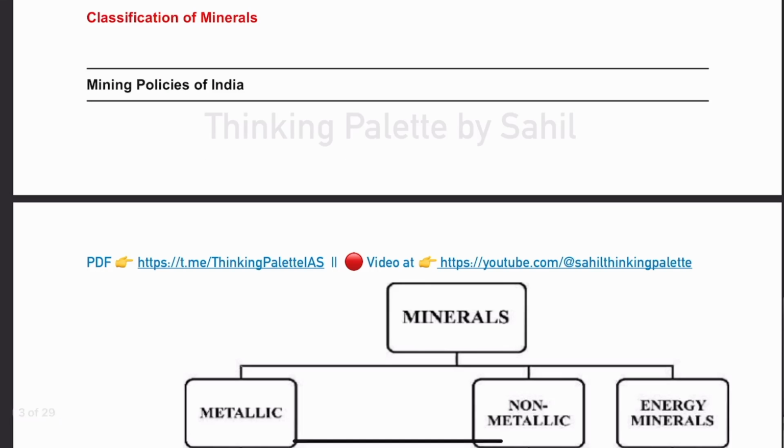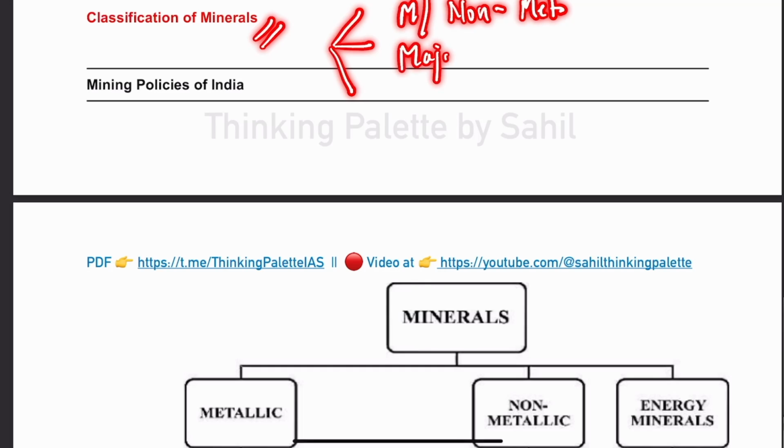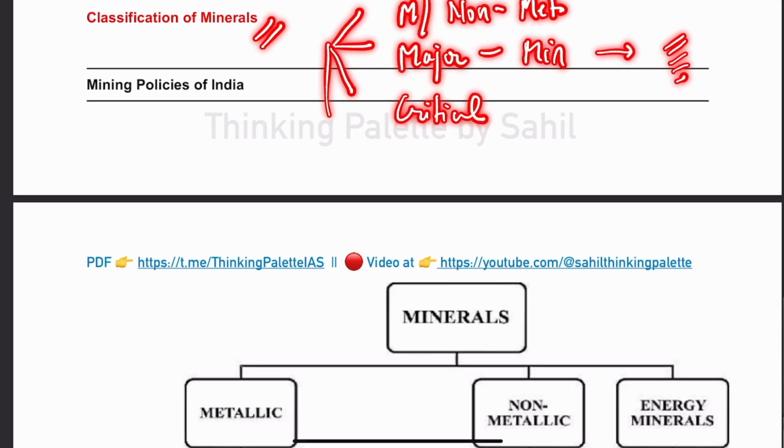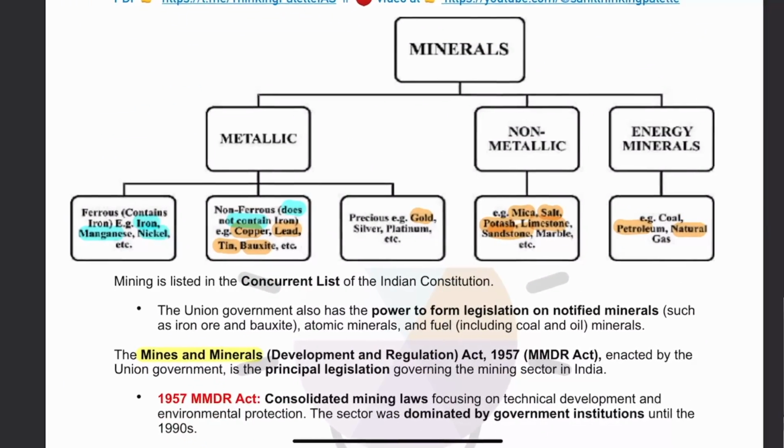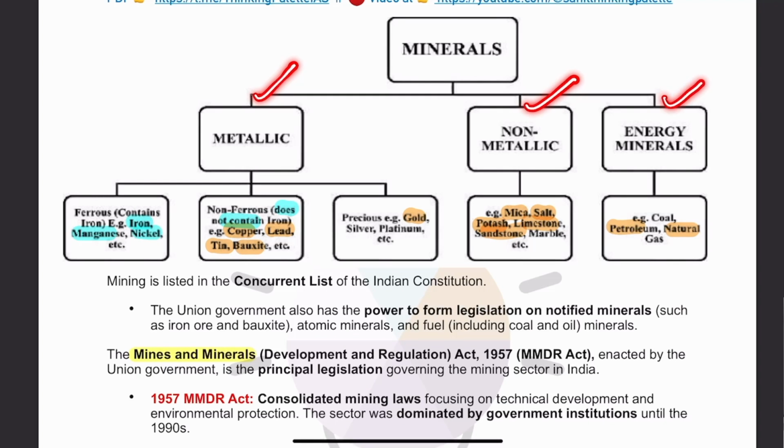Now see, classification of minerals can be done in multiple ways. For example, as metallic and non-metallic, major and minor minerals. In fact, on major mineral classification, questions have also been asked in the prelims examination. Then critical minerals, then atomic minerals. So there are multiple ways in which minerals can be classified. First, we have the most important one, in which minerals are divided as metallic, non-metallic, and energy minerals.